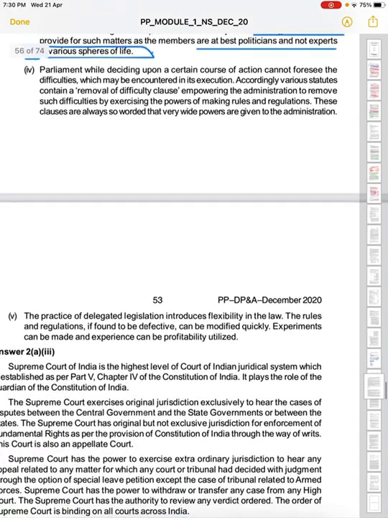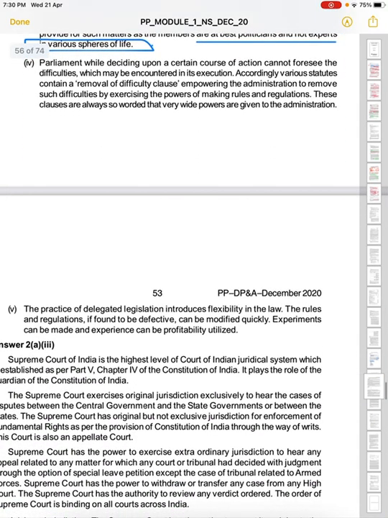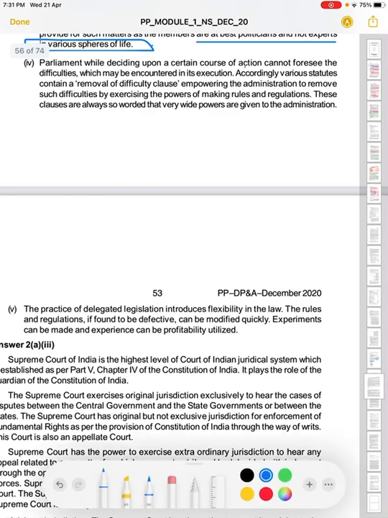Now the parliament, while deciding upon certain courses of action, cannot foresee the difficulties which may be encountered in its execution. Accordingly, various statutes contain a removal of difficulty clause, empowering the administration to remove such difficulties by exercising the power of making rules and regulations. These clauses are always worded so that wide powers are given to the administration.